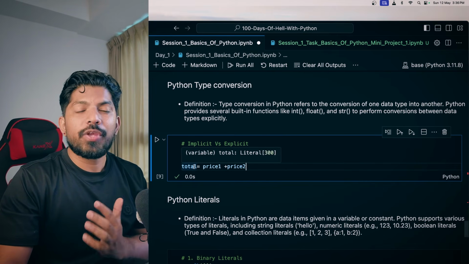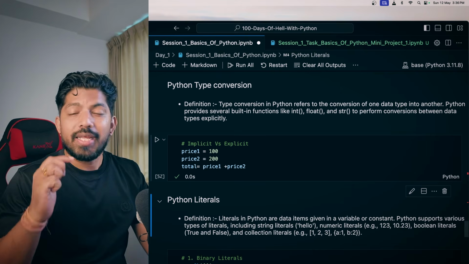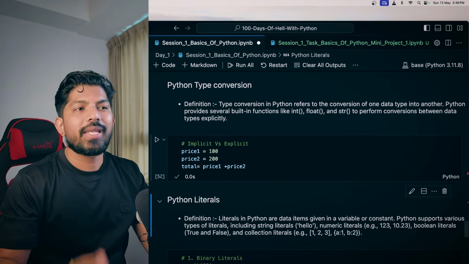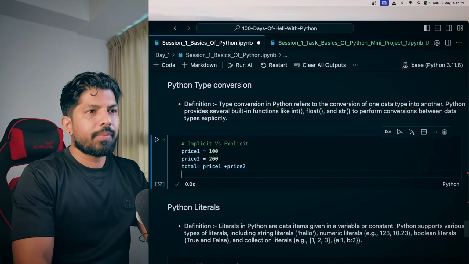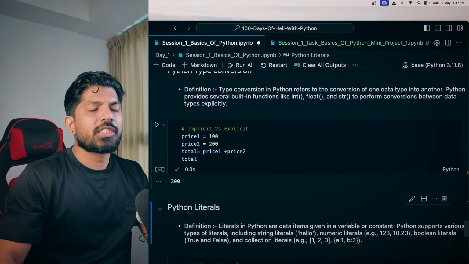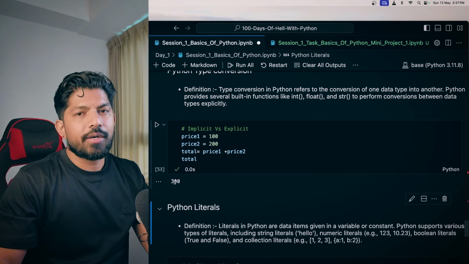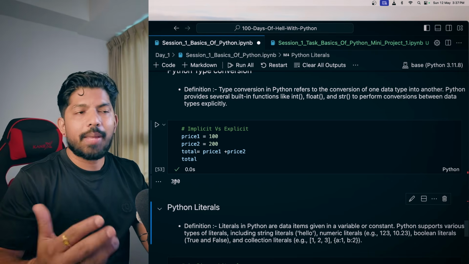So when we are performing any operation in this, it will implicitly convert, so it will not throw any error, right? So when I print here total and hit shift enter, it will display 300. So this is the implicit type conversion.